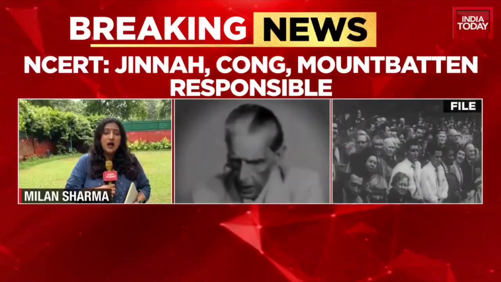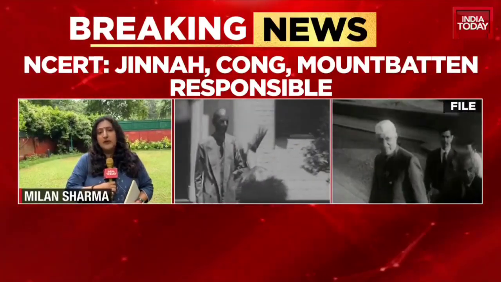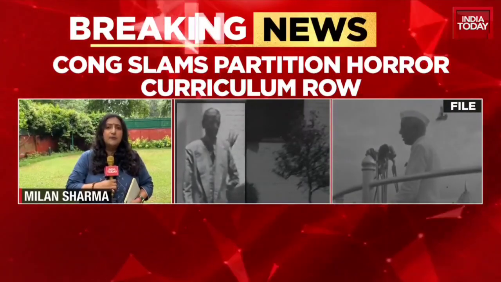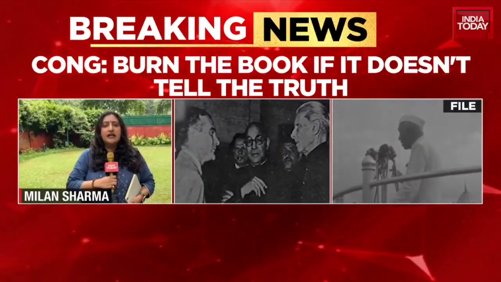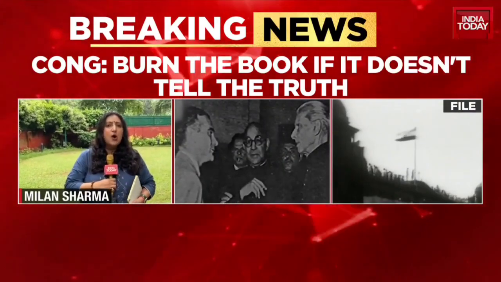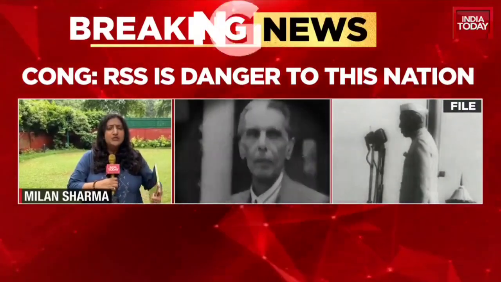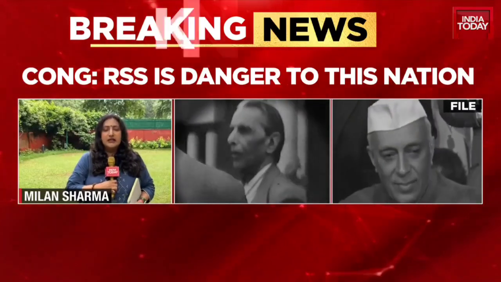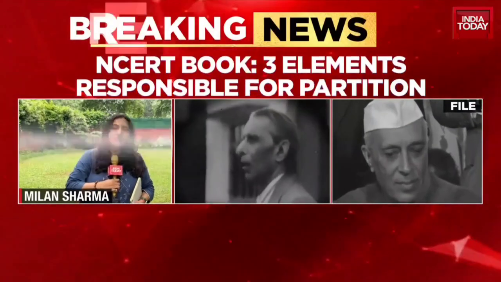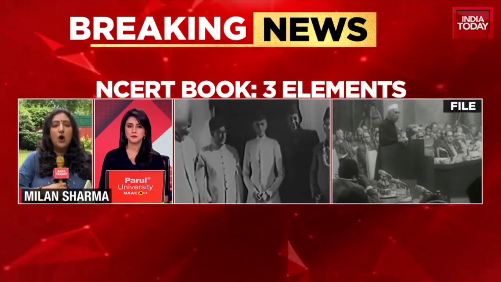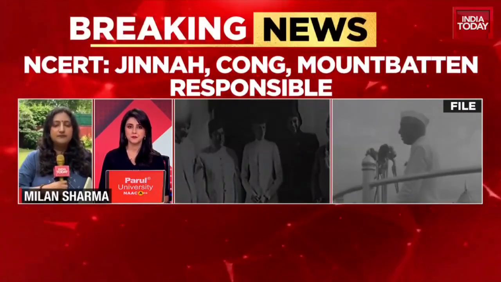In fact, Mahatma Gandhi, who was one of those people who was not very happy with the partition, was not even in Delhi at that point of time, had left for Bengal, and he was one of those people who was mourning the partition instead of celebrating India's partition. So these are all facts that have been laid down by historians and educationists throughout the years. But yes, sadly, politics continues to be played by both sides and all political parties on why India was partitioned and what kind of horror that people went through at that point of time. Milan, please stay on with me.